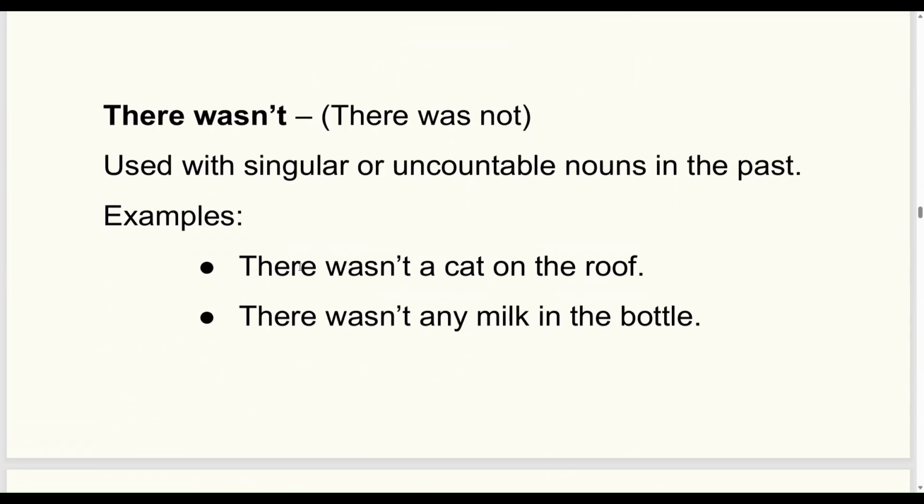For negative, we use there wasn't. There wasn't a cat on the roof. There wasn't any milk in the bottle. So for singular or uncountable, we use wasn't.